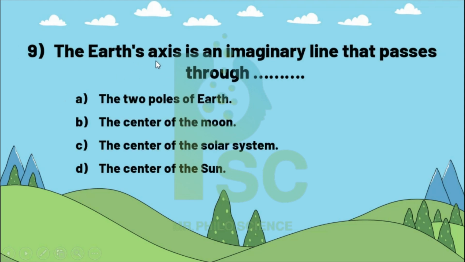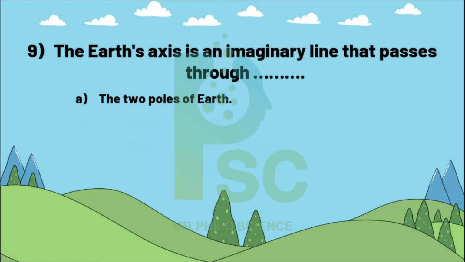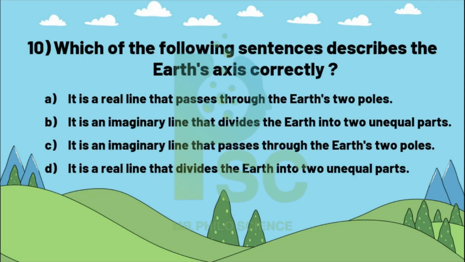9. The Earth's axis is an imaginary line that passes through two poles of the Earth, the center of the Moon, the center of the solar system, or the center of the Sun? Of course, the answer is that the Earth's axis passes through the two poles of the Earth.